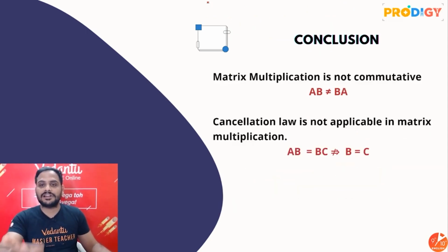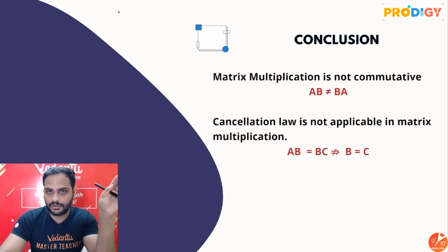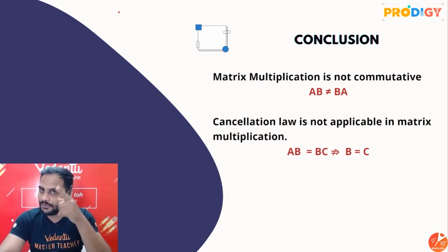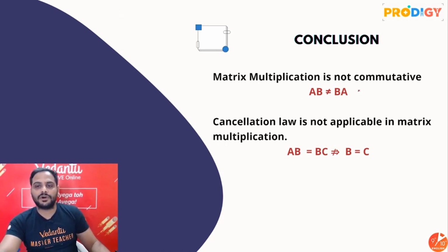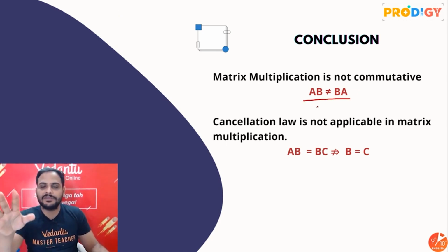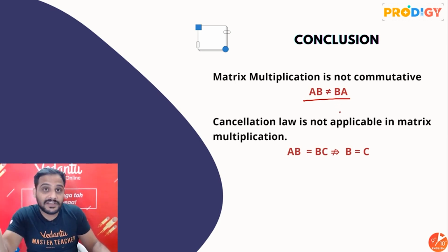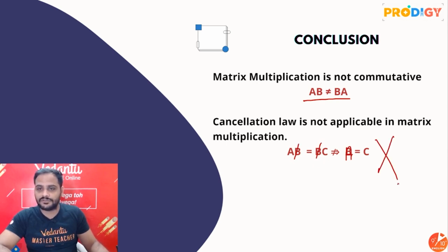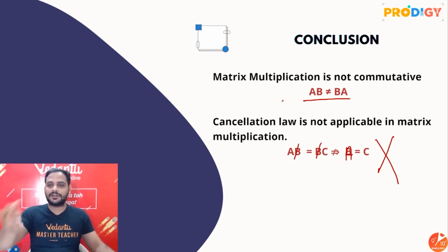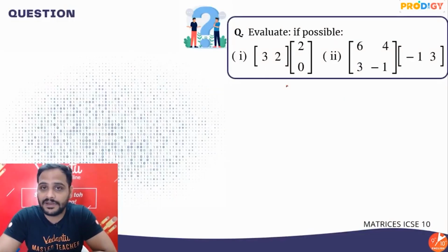Now whenever I do the multiplication, guys, the rows of the first matrix will be multiplied with the columns of the second matrix to get the product. Also, A into B is not equal to B into A. Sometimes if A into B exists, it doesn't mean B into A will also exist. Sometimes B into A may not exist as well. And if we have A into B is equal to B into C, you cannot cancel B and say A equals C. This is also not correct. So this cancellation or commutative law does not apply in matrix multiplication.